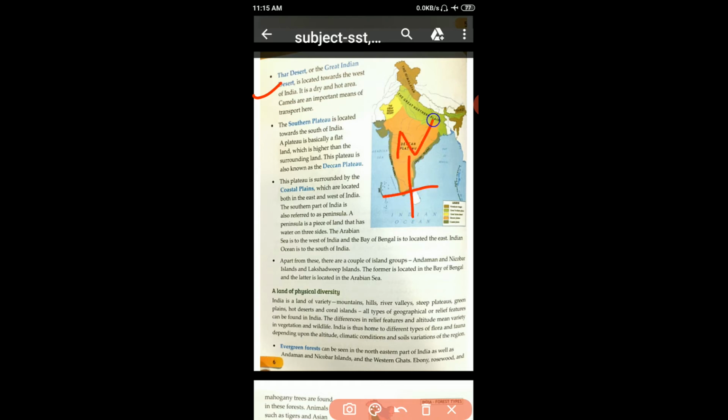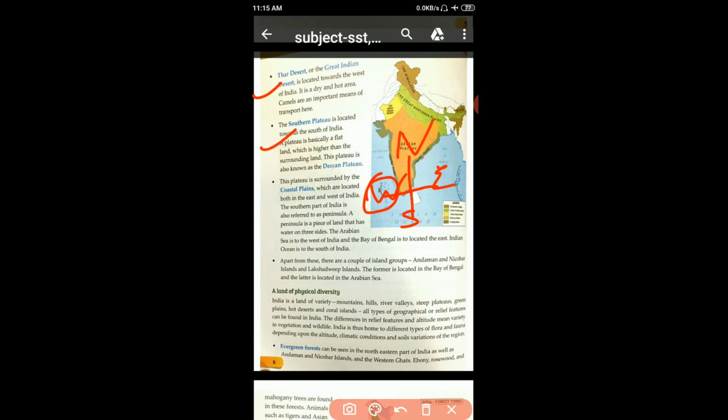North, south, east and west. Now, the Thar Desert, or the Great Indian Desert, is located toward the west of India. West of India means here. It is a dry and hot area. Camels are an important means of transport here.